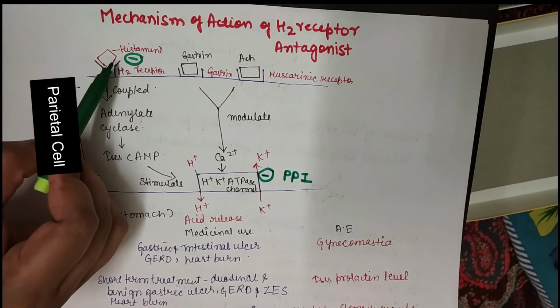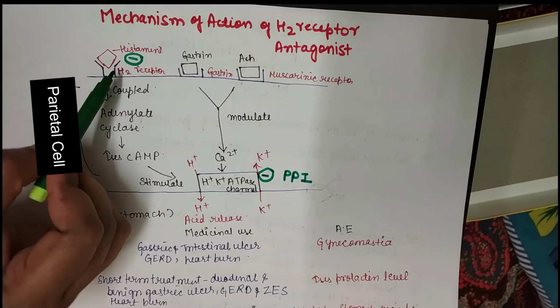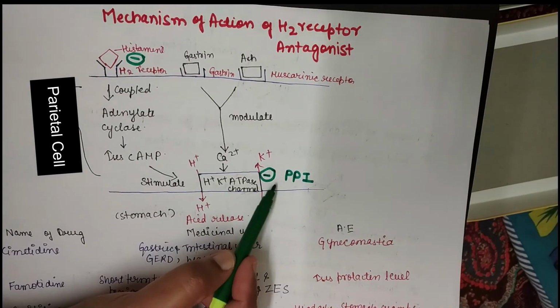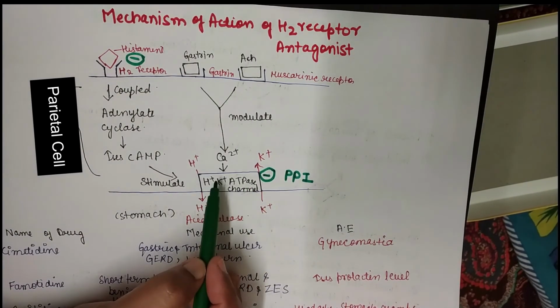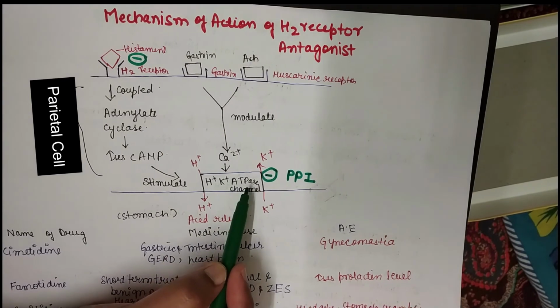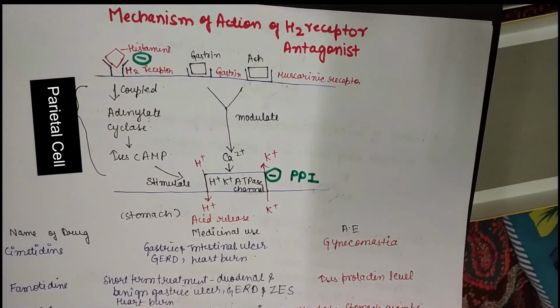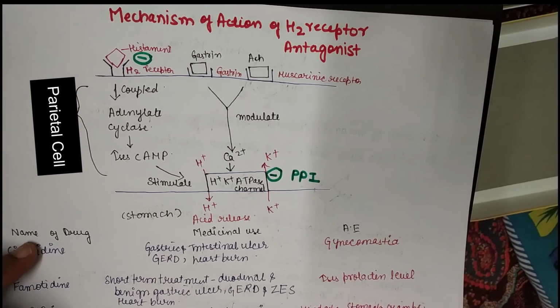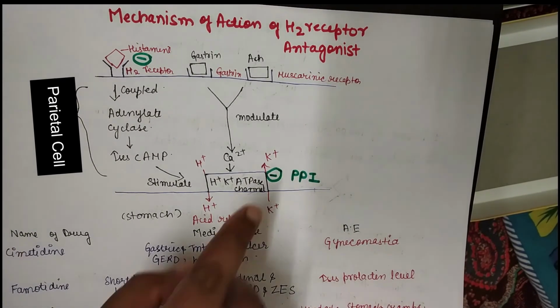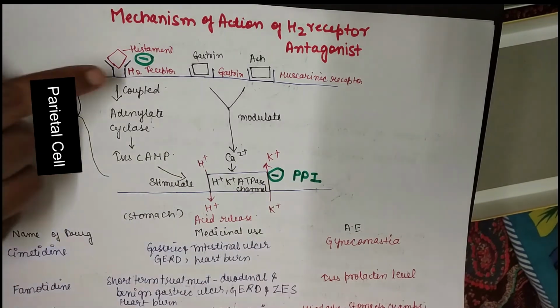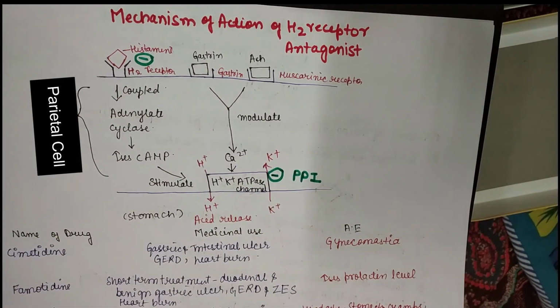H2 receptor antagonists act on the H2 receptor, and proton pump inhibitors act on the proton potassium ATPase channel. They affect the release of H plus ion in the stomach cell. So that is the mechanism of action for proton pump inhibitors, and that is for H2 receptor antagonists.